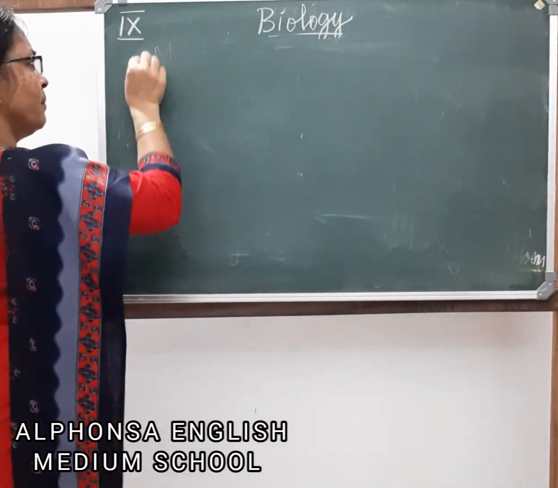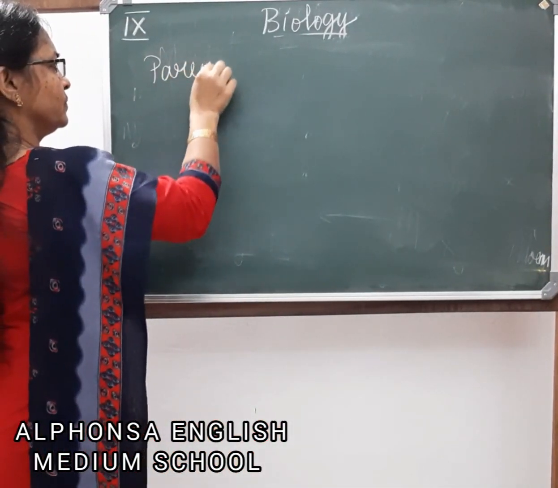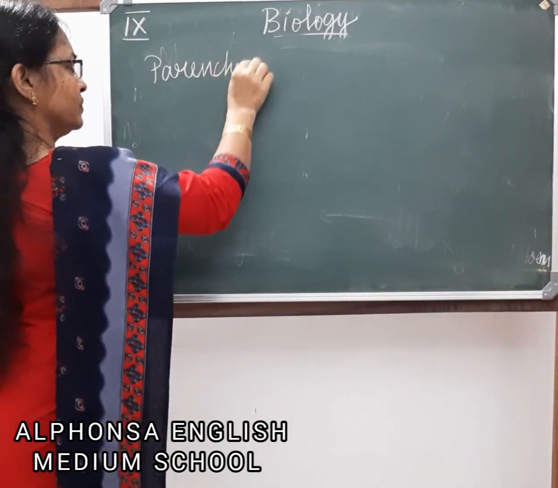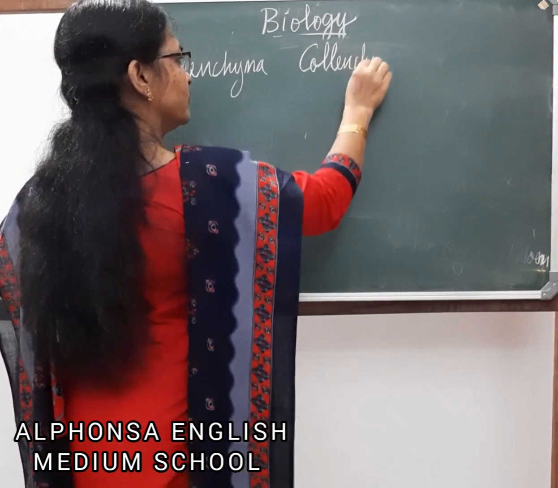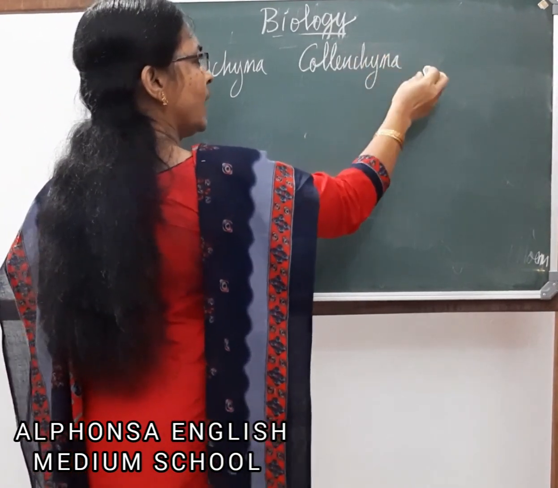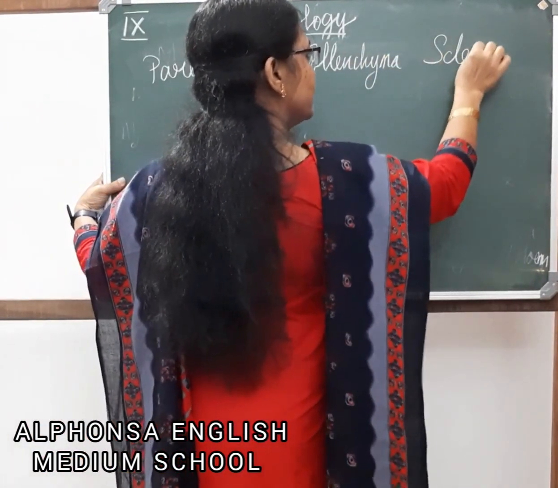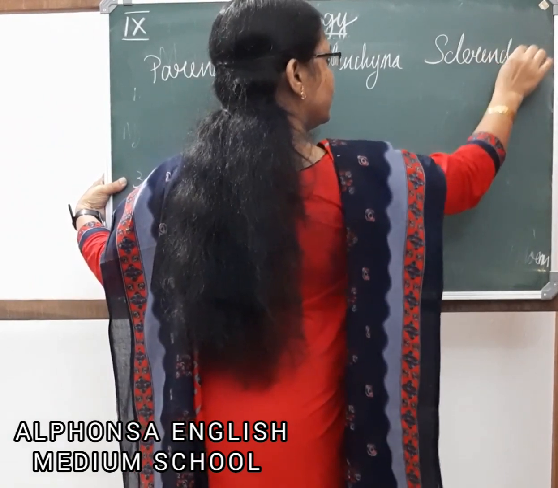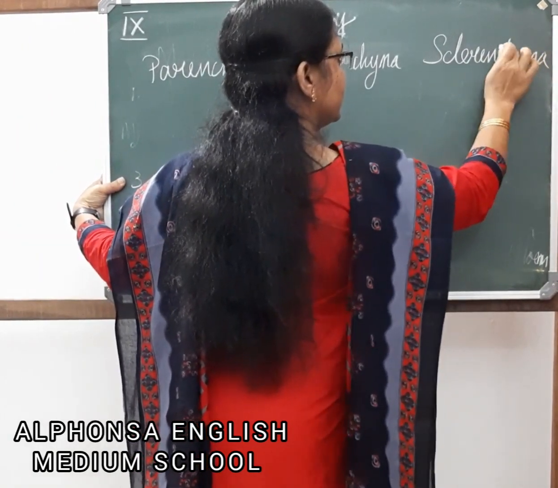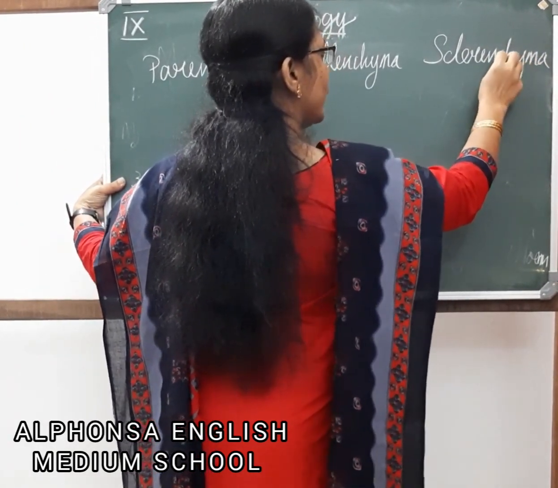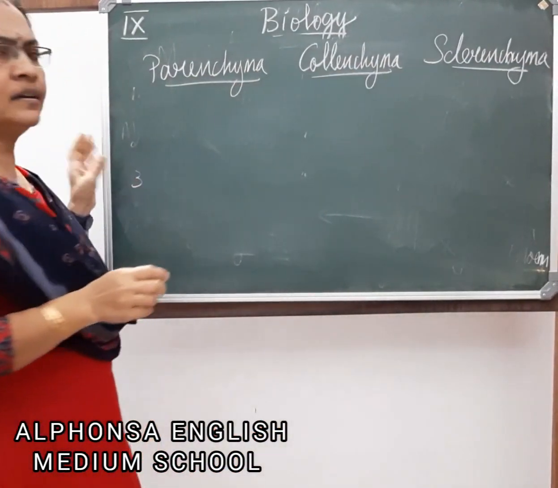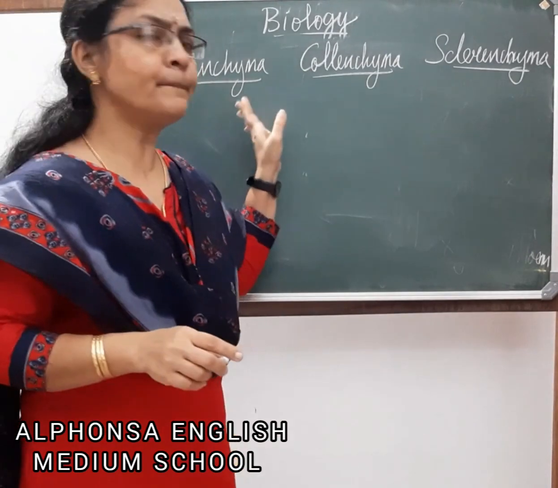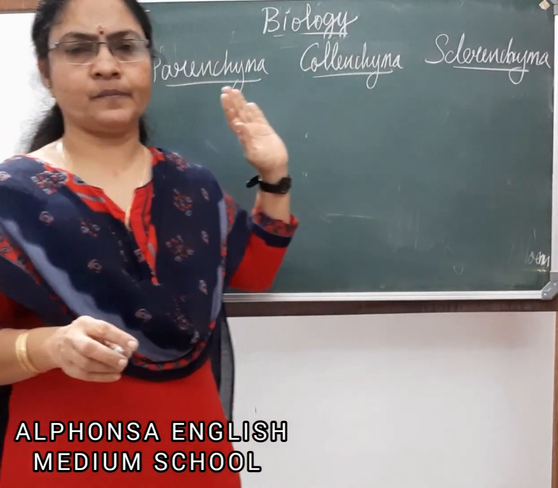That is parenchyma, collenchyma and sclerenchyma. Parenchyma, collenchyma and sclerenchyma are the three types of simple permanent tissues.